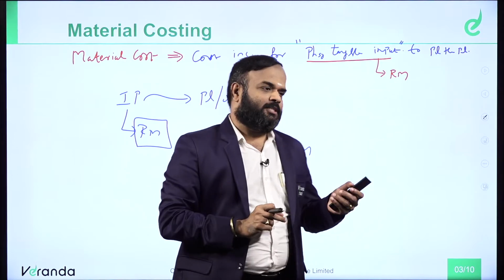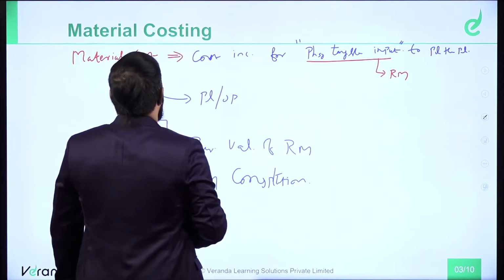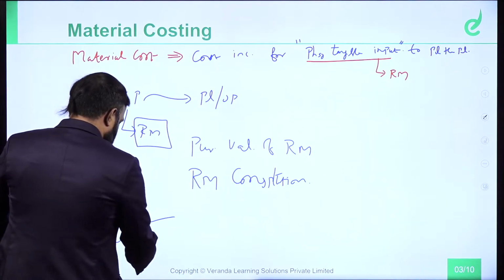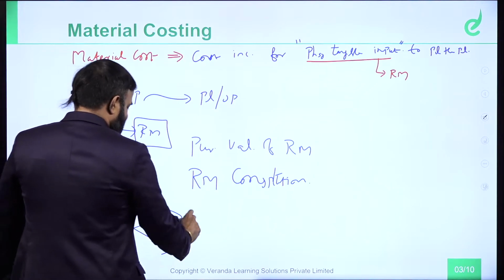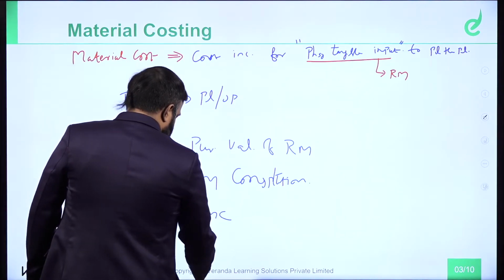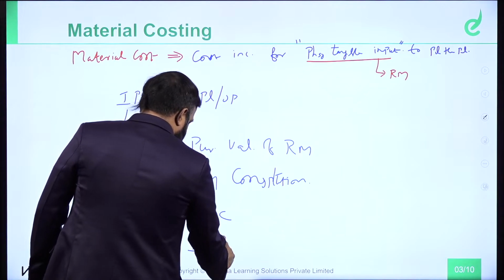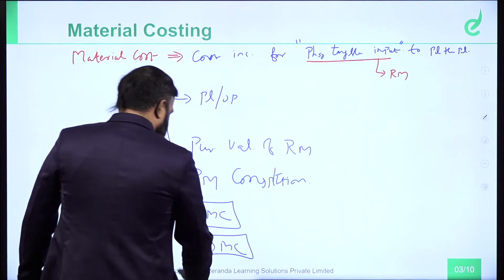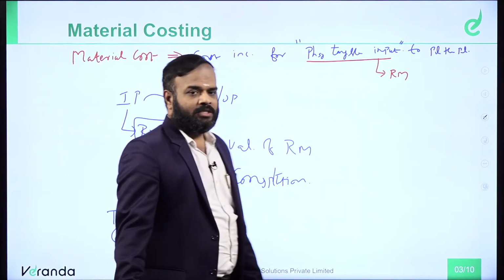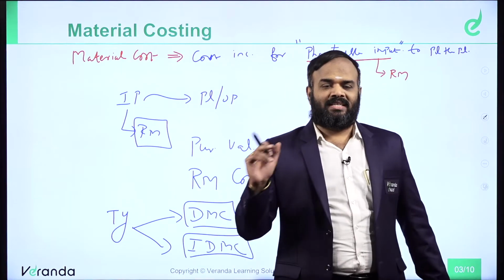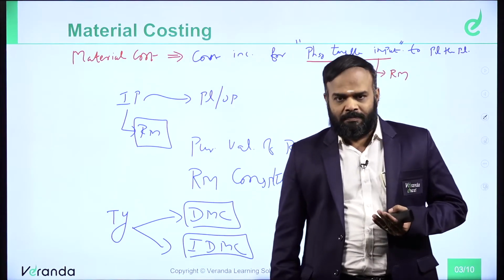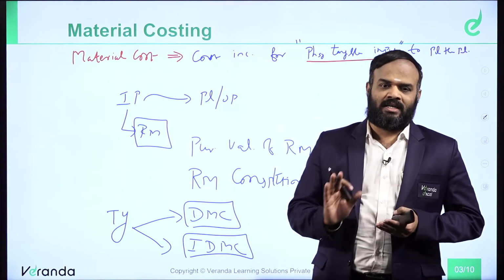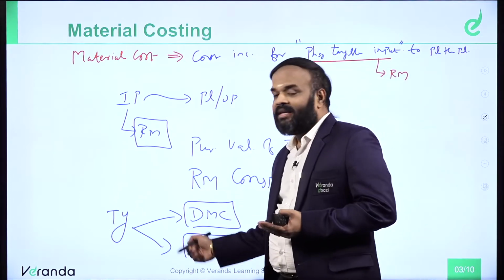Now, with respect to material cost, there are two types. One is direct material cost, another one is indirect material cost. What is called direct material cost? It's purely a relationship-based classification. On the basis of relationship, cost can be classified into two types, direct cost and indirect cost. In the same manner, direct material cost and indirect material cost.